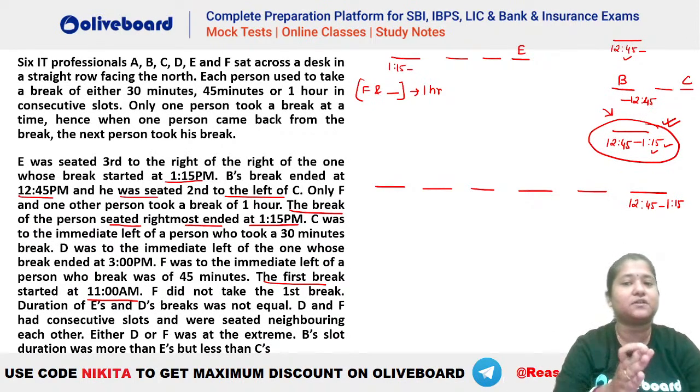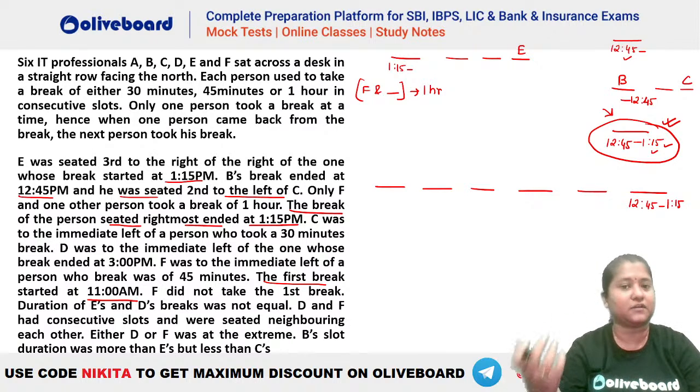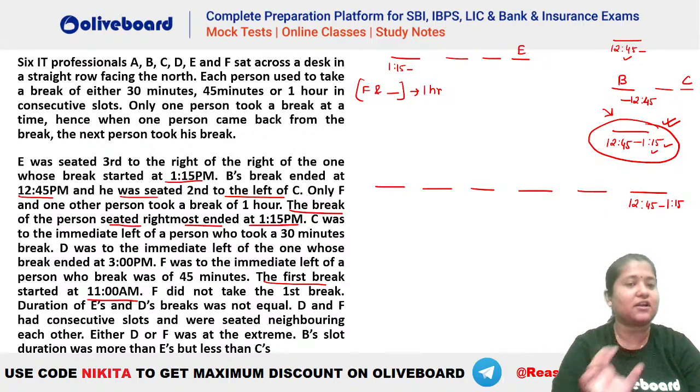So there is another person who is starting at 12:45. Now that person who is starting at 12:45 has to be ending at 1:15, because there is another person ending at 1:15. And 12:45 to 1:15 is a 30 minutes gap. Okay, and 30 minutes is the lowest time slot that is possible, and that is why this has to be the duration for this one. And because it is given that this person is at the extreme end, the person ending at 1:15, you can see 12:45 to 1:15 will be at the rightmost end here. Okay, so we will have this thing here.